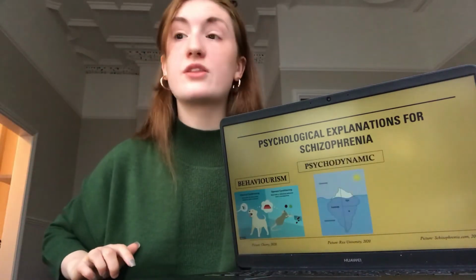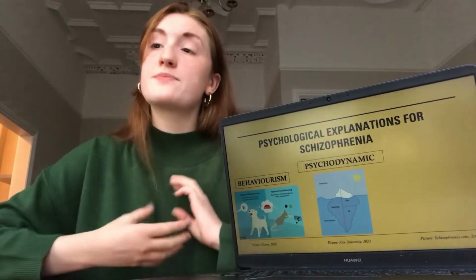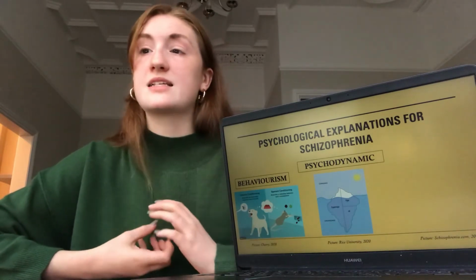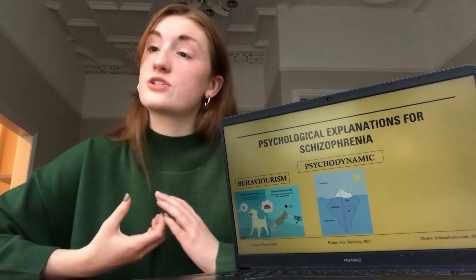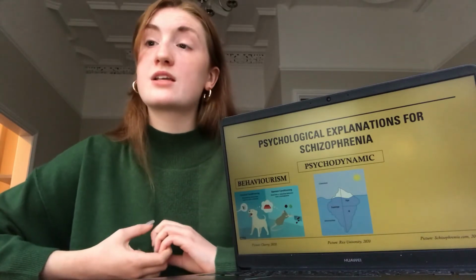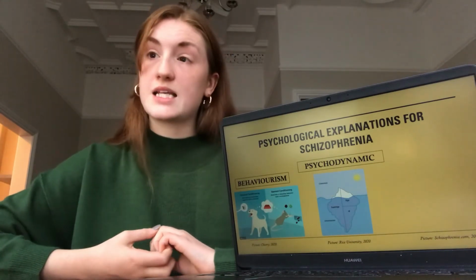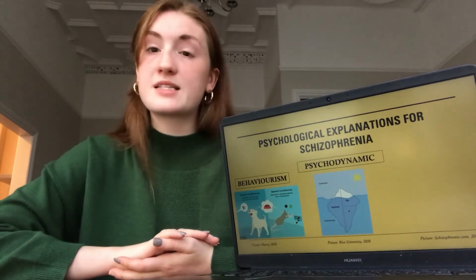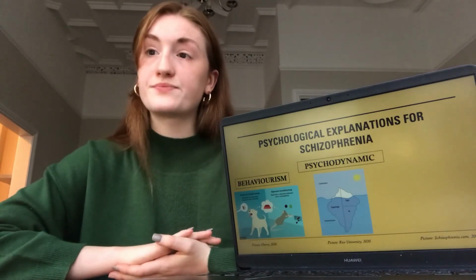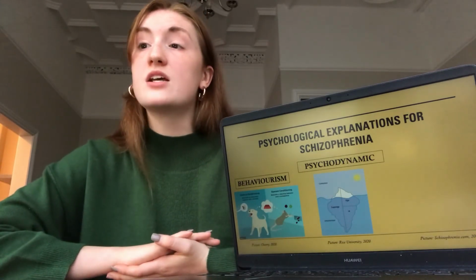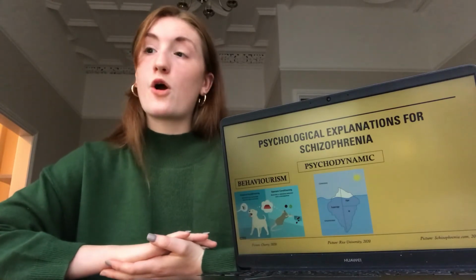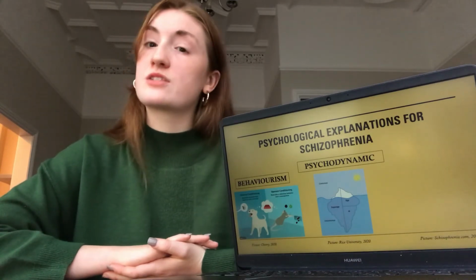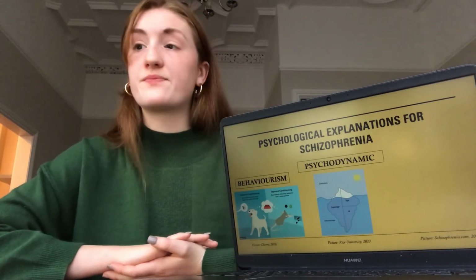Then there is the psychodynamic approach. This approach looks at the psyche and subconscious mind of the individual and how the elements of their personality have been shaped by experiences which led to psychosis. In Freud's theory, he identifies the ID, the ego, and the superego. The ID is present from birth and is the primitive, instinctive part of the personality. It is based on biological drives such as eating and sleeping. Operating through reflexes and primary processes, the ID forms associations of objects with fulfillments of needs.